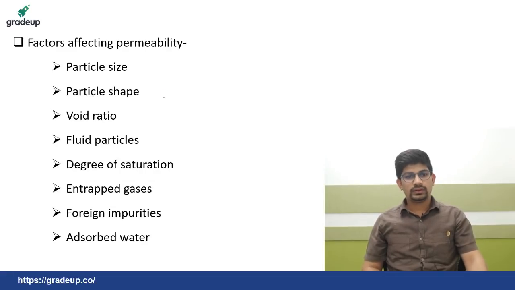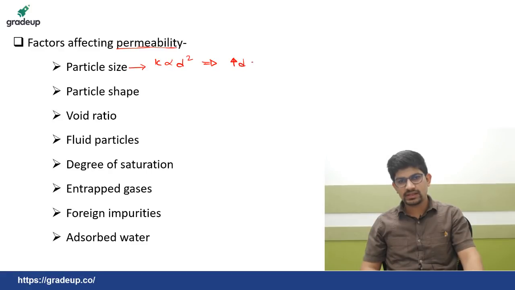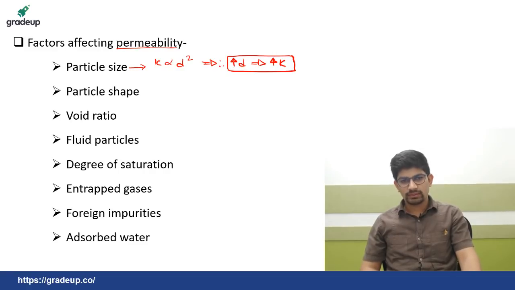Then factors affecting permeability. Okay, so there are various factors on which permeability depends, or factors which affect permeability. Now first is particle size. From Kozeny-Carman I know K is directly proportional to D squared. So what is this implying? As particle size increases, it leads to increased permeability. Okay, so this deduction which I have deduced is, as the particle size increases, the permeability increases.